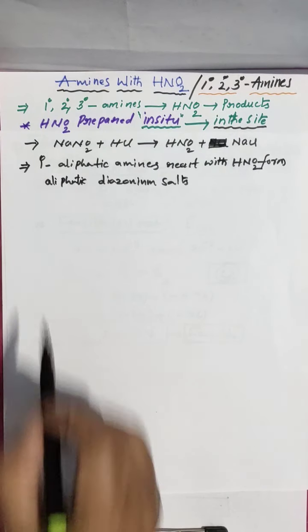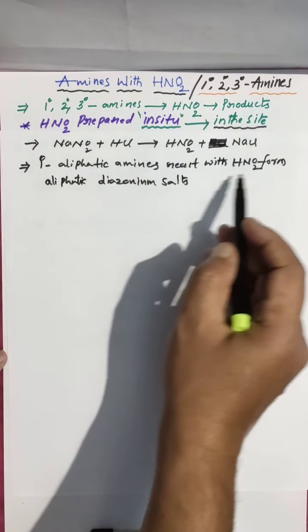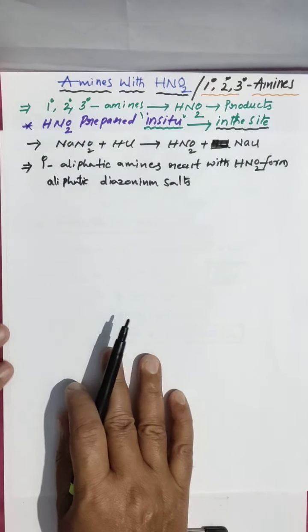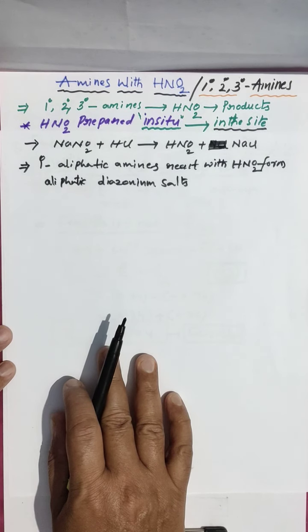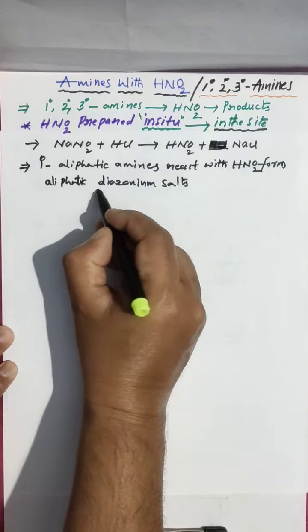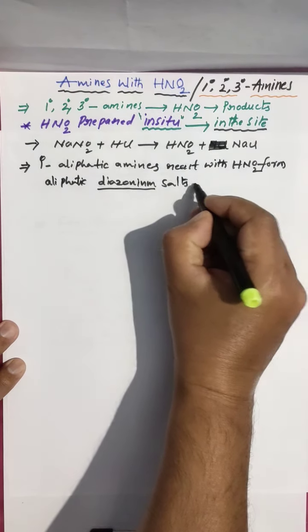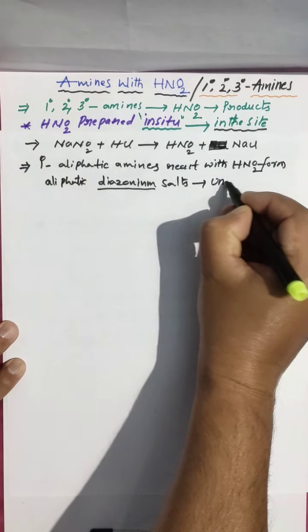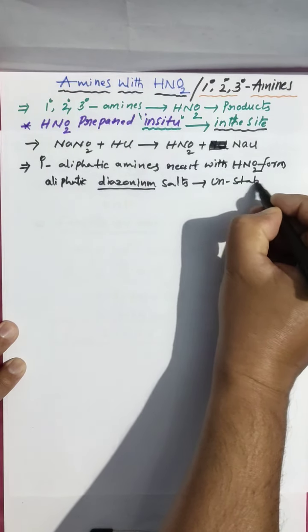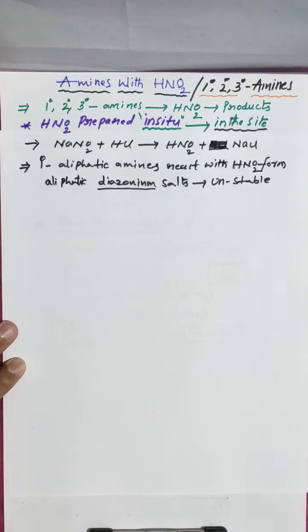When 1 degree aliphatic amines react with HNO2, what product do you get? Aliphatic diazonium salts. Remember, aliphatic diazonium salts are unstable.